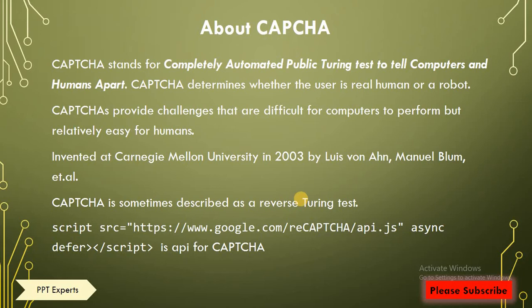CAPTCHA determines whether the user is a real human or a robot. CAPTCHA provides challenges that are difficult for computers to perform but relatively easy for humans. Invented at Carnegie Mellon University in 2003 by Lewis Vaughan and Manuel Gum. CAPTCHA is sometimes described as a reverse Turing test because humans and machine both test the CAPTCHA.